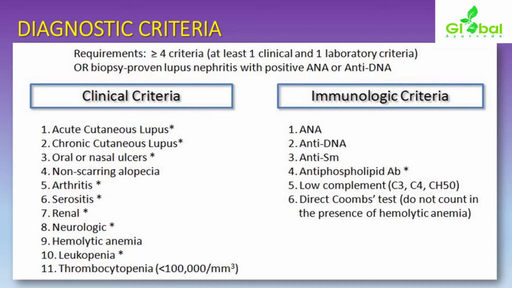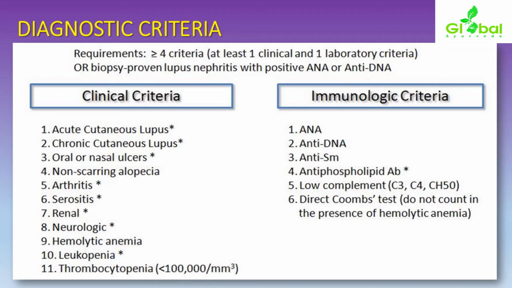For clinical criteria, we should see whether acute cutaneous lupus or chronic cutaneous lupus is there or not. We should assess oral or nasal ulcers, non-scarring alopecia, along with other systemic conditions like arthritis, serositis, renal problems, neurological problems, hemolytic anemia, leukopenia, thrombocytopenia. These points should be considered as clinical criteria in order to assess the lupus condition.